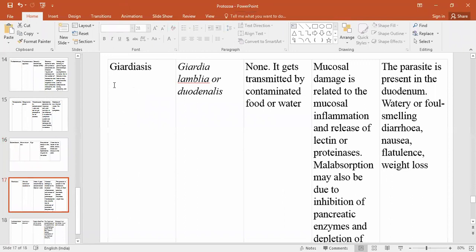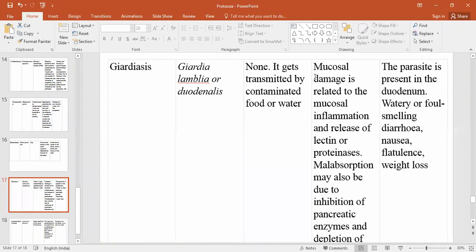Then next is giardiasis. This is one of the protozoan diseases, caused by Giardia lamblia and Giardia duodenalis. Here the vector is absent, but it can be transferred by food and water. What is the pathogenesis?